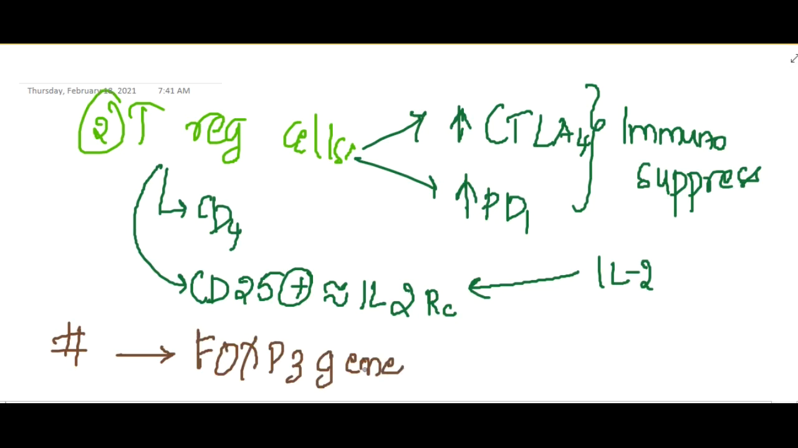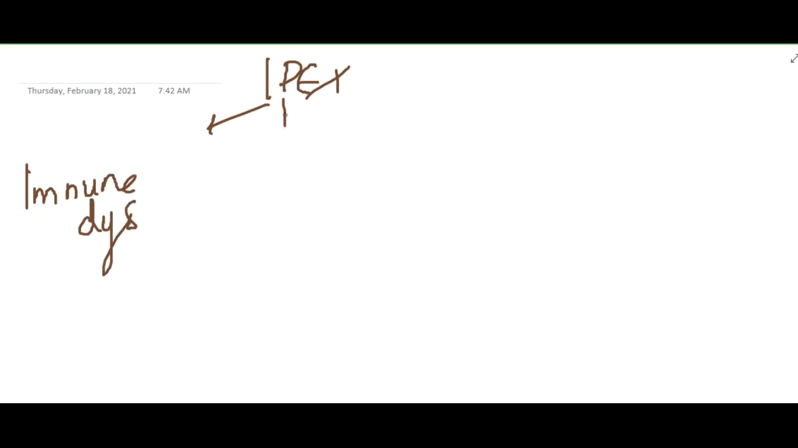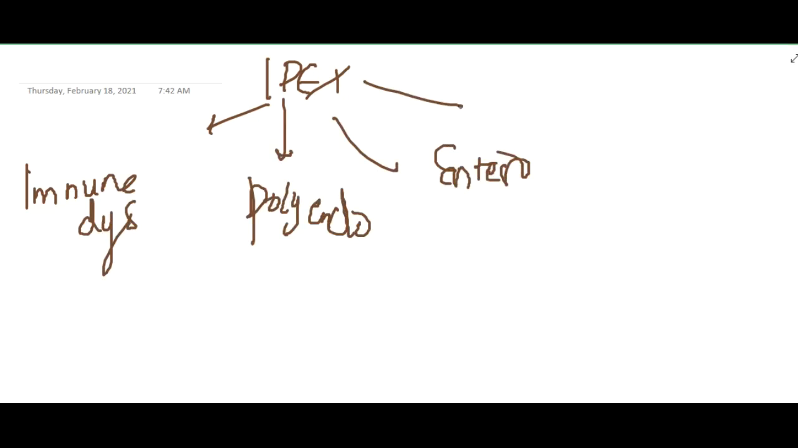Now if there is a defect in this FOXP3 gene, this leads to IPEX syndrome. What is IPEX syndrome? I stands for immune dysregulation and P is polyendocrinopathy, and it also causes enteropathy, and this is X-linked. So IPEX syndrome occurs due to the T regulatory cell issue, that is, the FOXP3 gene defect.